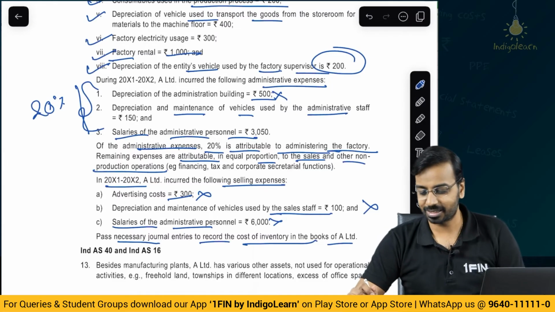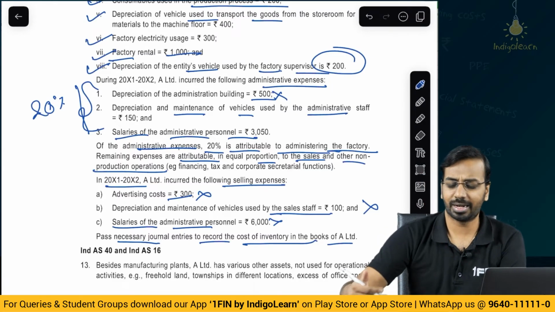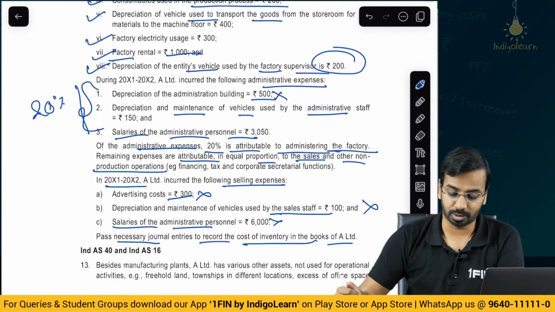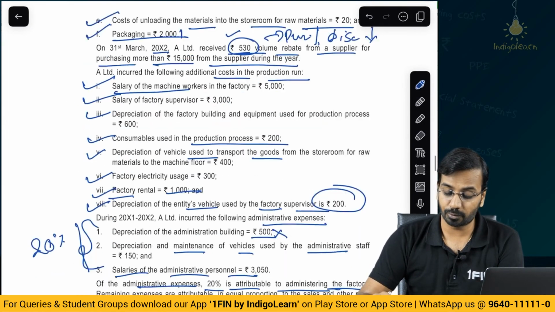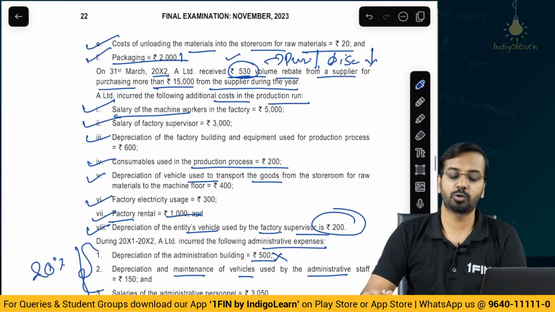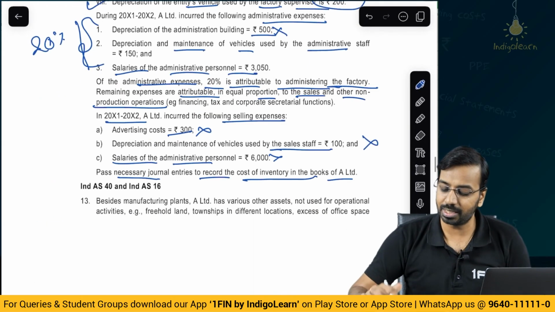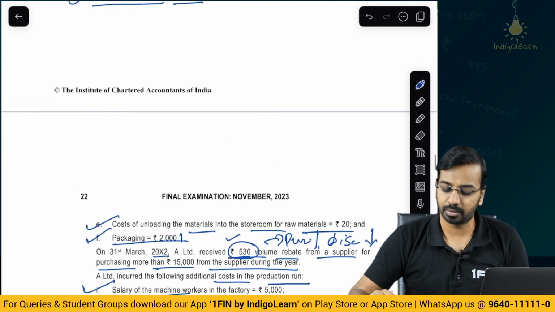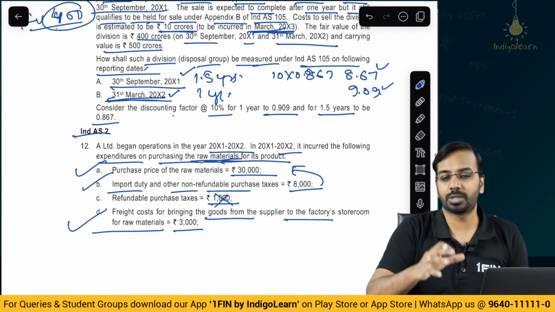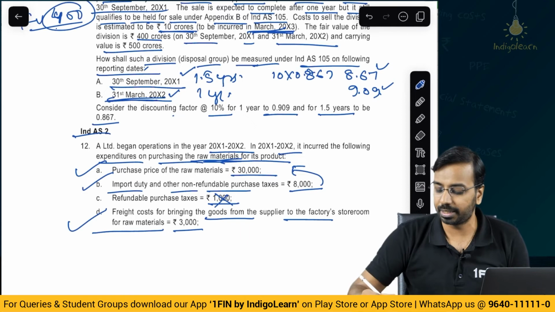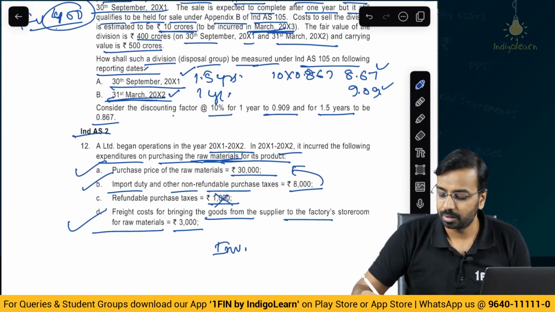So surprisingly they are asking journal entries. This you would learn as a part of costing, and also when we do accounting standards and Ind AS. Now first we have to calculate, or we have already seen, what is to be included and what is not to be included. Now when they say journal entry, what is to be considered? I have told in the class also, when you purchase a material, you don't say purchases to supplier, actually it is inventory to supplier.